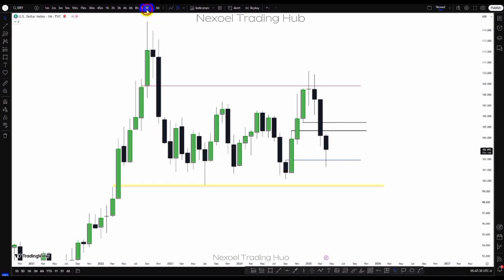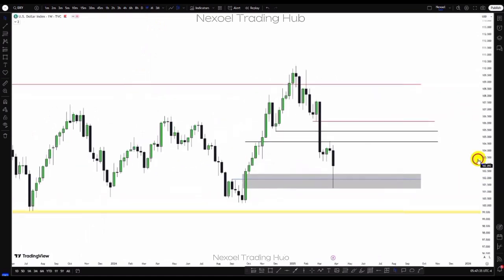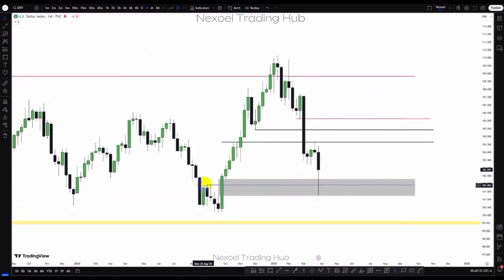So let's check the weekly time frame. Here in the weekly time frame, what we can see is the identified monthly bullish order block. We can see this is it here, and here in the weekly time frame we have this bullish fair value gap, and we can see how price returned into that, and we can see the sharp rejection to the upside. Now this is the monthly inversion fair value gap. Here in the weekly time frame we have this bearish order block.